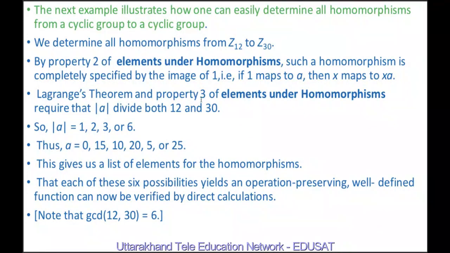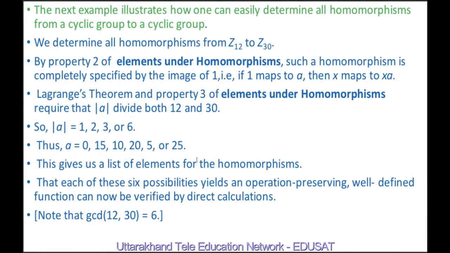Lagrange's theorem and property 3 of elements under homomorphism require that the order of A divide both 12 and 30. If the order of A is 1, 2, 3 or 6, then A is equal to 0, 15, 10, 25 or 25.